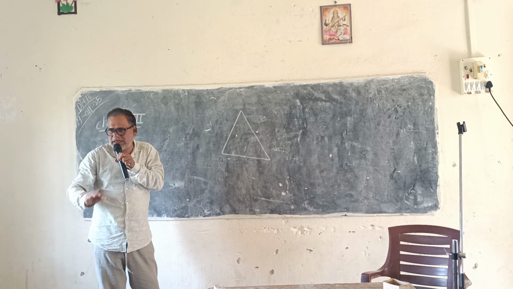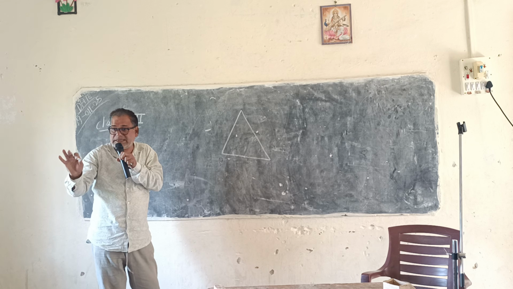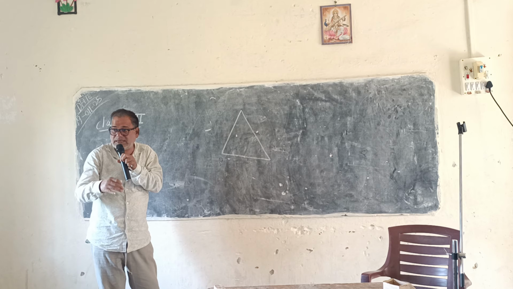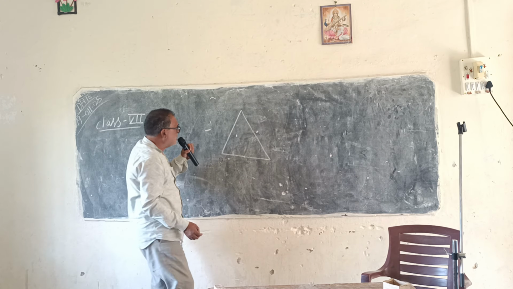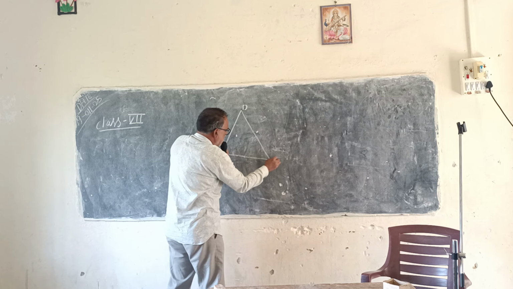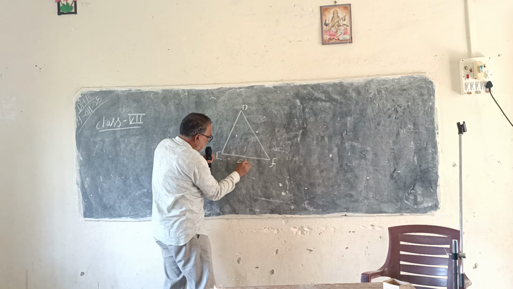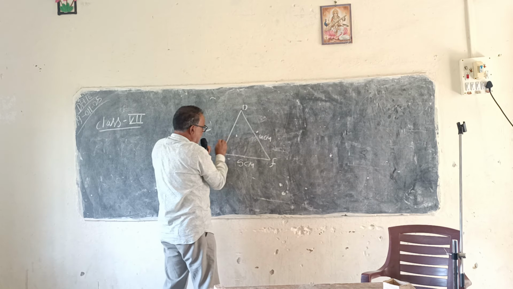Right? When we are classifying triangles as acute angle, right angle or obtuse angle triangle, what are we considering? We are considering only their angles, but now we consider the length of the sides of the given triangles.